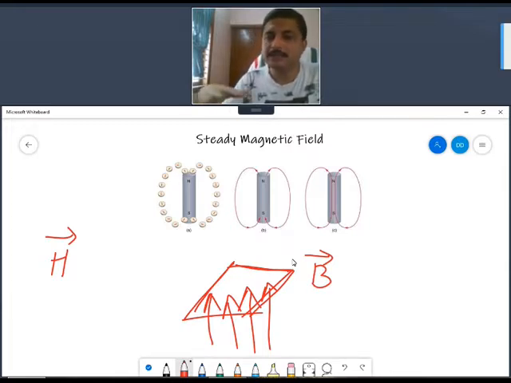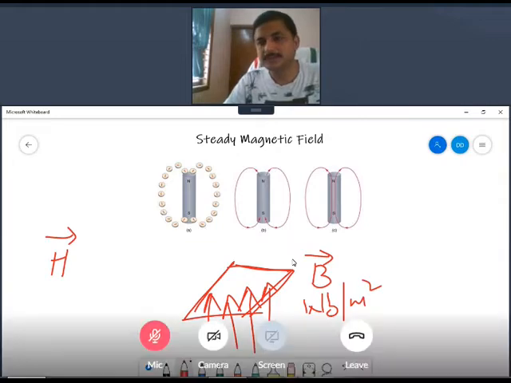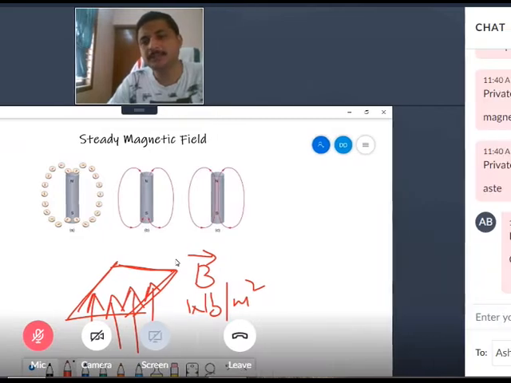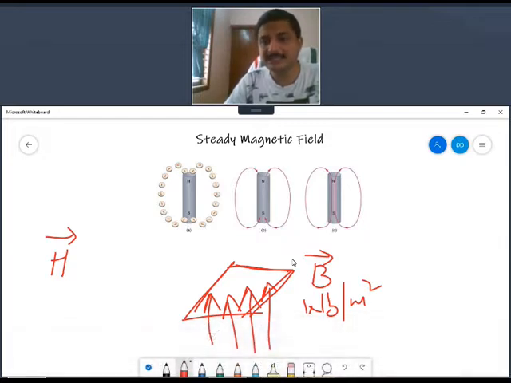The unit of this will be Weber per meter square, because Weber is the unit used to measure magnetic flux. So magnetic flux lines per unit area is magnetic flux density.